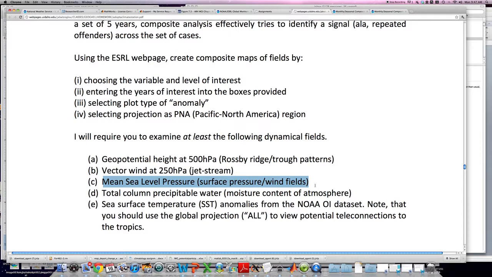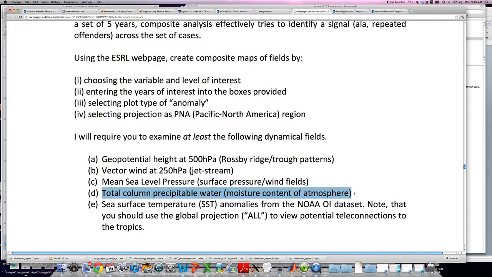That's very different than the Hadley circulation type features that we've talked about with the general circulation. Other factors here: total column precipitable water. This is basically how much moisture you have in the atmosphere. If you were to take all the moisture from the surface to the top of the atmosphere, condense it out, and measure it in a rain gauge, for example, that's how much water you would have in the atmosphere.